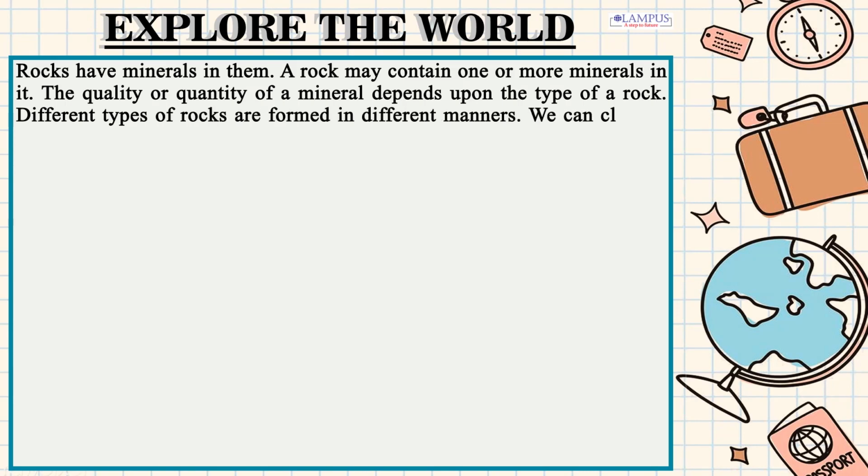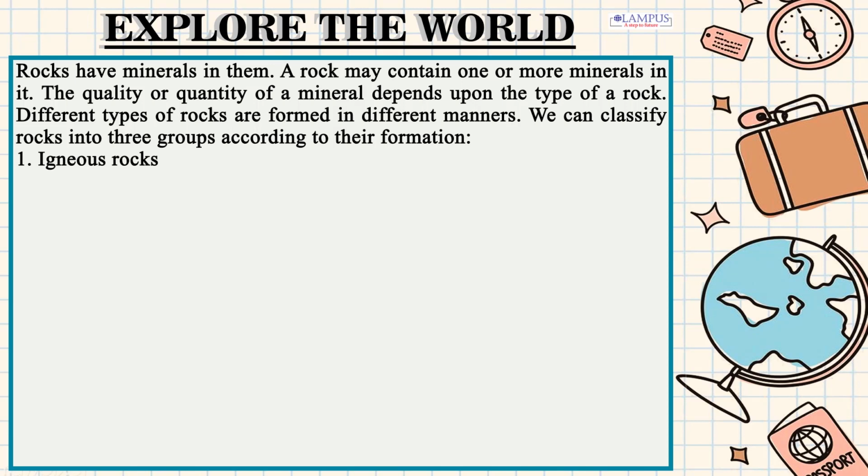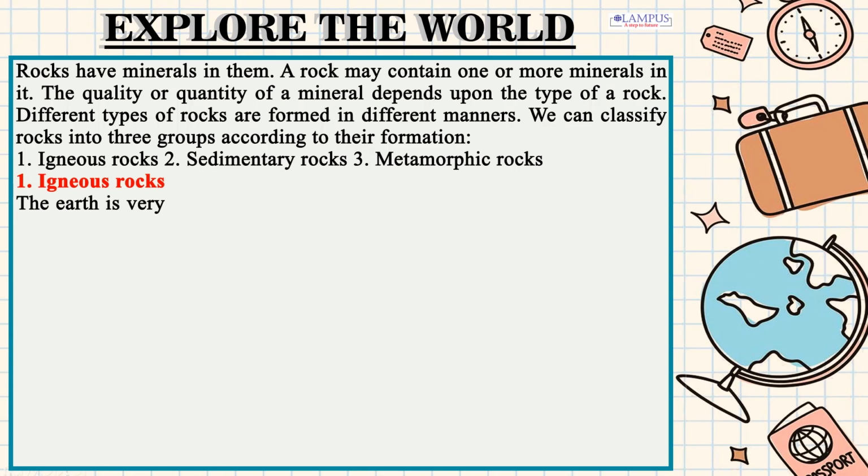We can classify rocks into 3 groups according to their formation. 1. Igneous rocks. 2. Sedimentary rocks. 3. Metamorphic rocks.